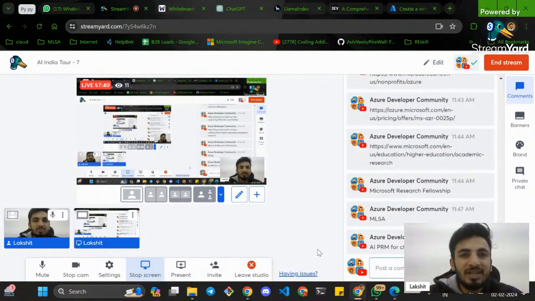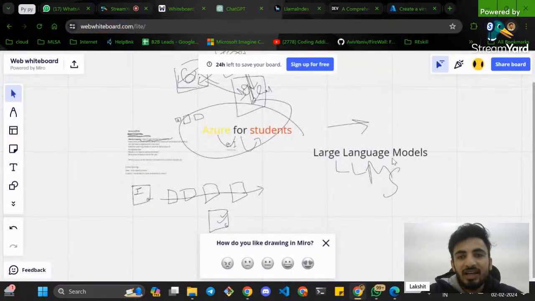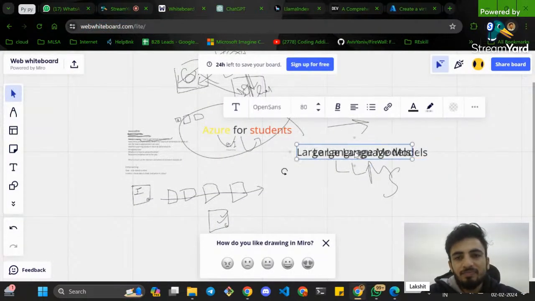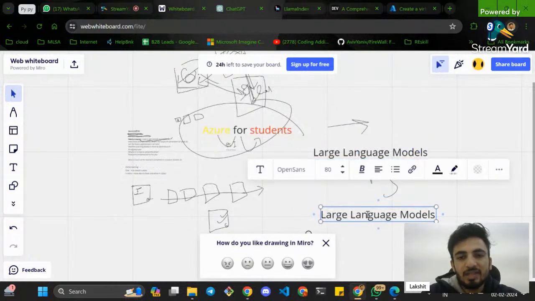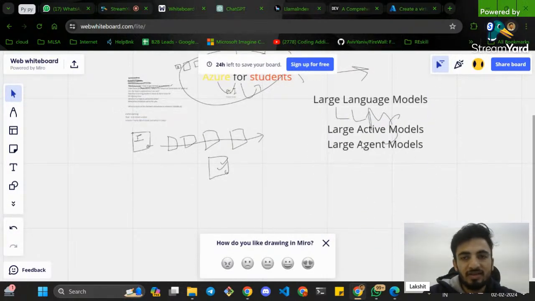There is a new term in the market, that is LAMs. Instead of using LLMs, now there is something called large action models, or someone also calls them large agent models. So anything could be different, and you can just take anything.